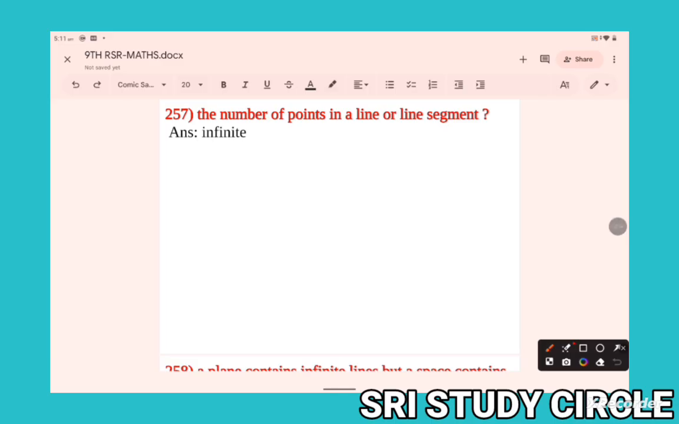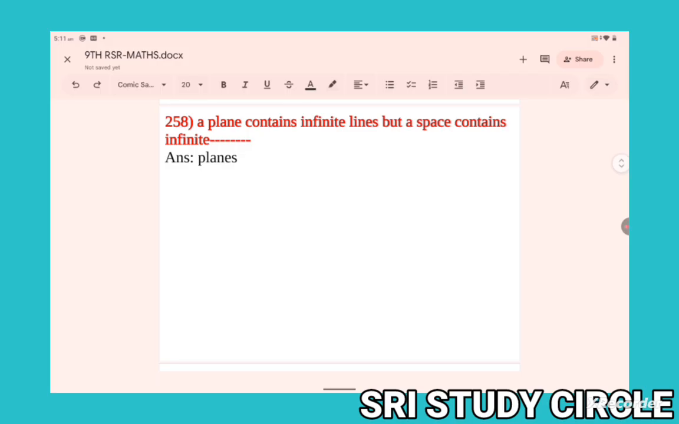The number of points in a line or line segment, how many? Infinite. A line contains infinite points, as well as a line segment also contains infinite points. Okay. A plane contains infinite lines, but space contains infinite planes. A plane contains infinite lines, but space contains infinite planes.